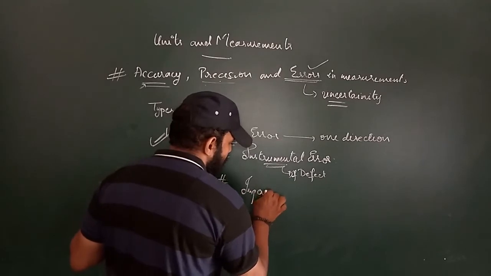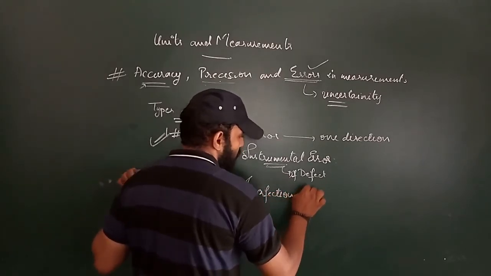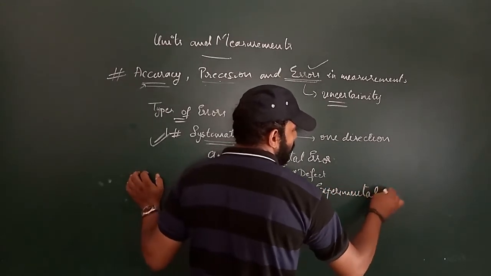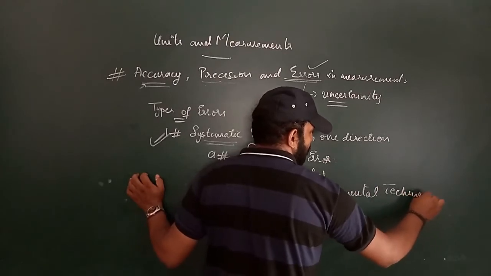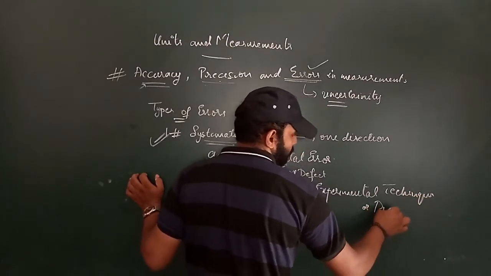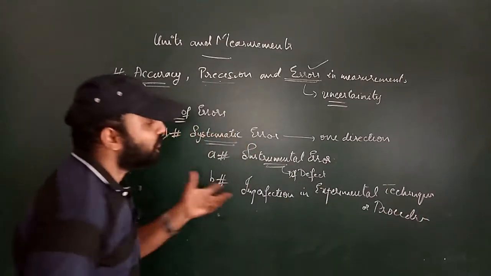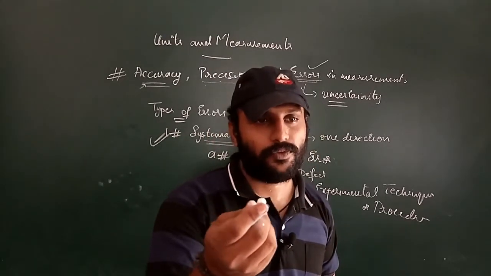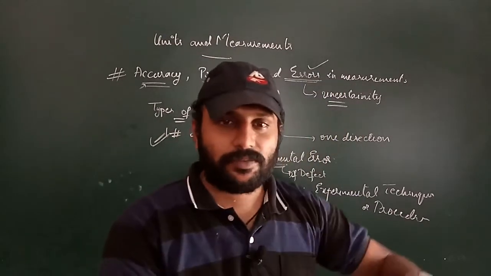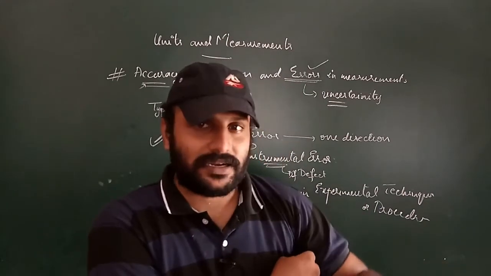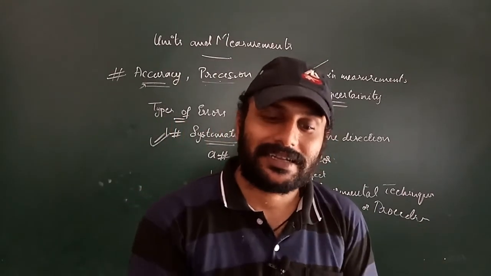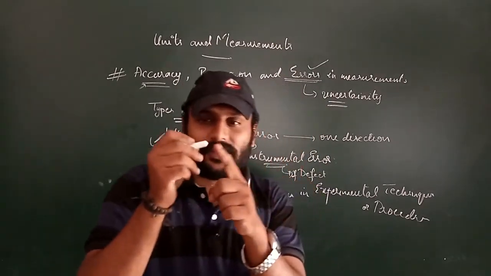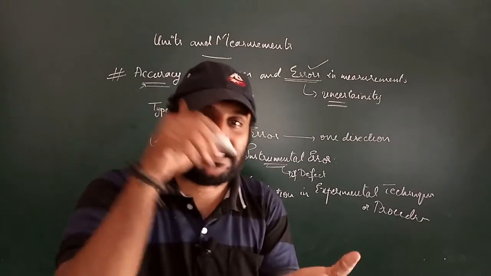Second type of error in systematic error is imperfection in experimental technique or procedure. Imperfection in experimental technique and procedure means, think that you have got a thermometer. You want to measure the temperature of your body. When you are keeping that thermometer under your armpit, if it is not placed correctly, it will not show the correct measurement. That is called imperfect. You are not keeping the thermometer perfectly.